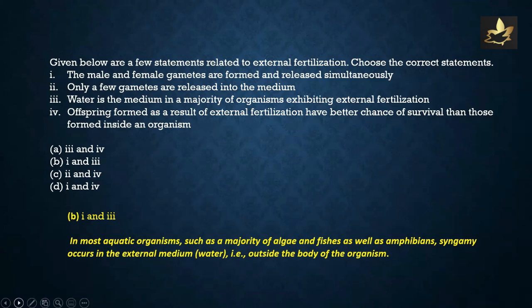Option A, 3 and 4; option B, 1 and 3; option C, 2 and 4; option D, 1 and 4. Here, statement 1, that is, the male and female gametes are formed and released simultaneously, is a true statement. On the other hand, water serves as the medium in a majority of organisms exhibiting external fertilization. This is also a true statement, while the others are not. So we have option B, that is 1 and 3, as the correct statements.